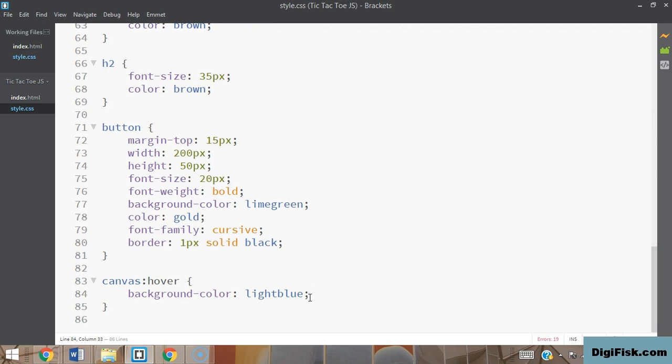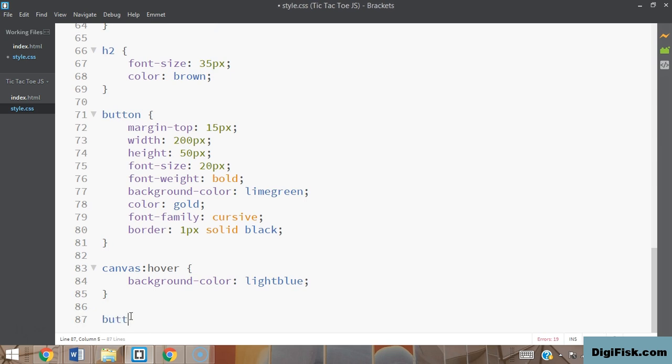But you don't have to stop here at all. If you want to, you can change a lot of other attributes of the canvas when there is a hover state. For example, you can change the font size, color, alignment, make it bold or not bold, or change the font family. You can do a lot of changes on a hover state, but I'm just going to stick to the background color because that's what I want. So it's all up to you.